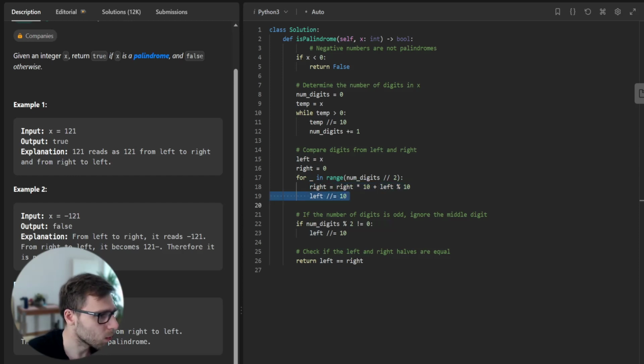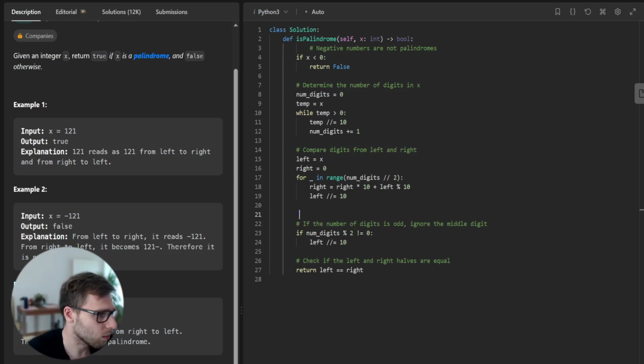So this number will be 12. Because it's 12, we get rid of one more digit by dividing by 10, and then it will be 1. So we compare 1 to the right value, which is also 1.